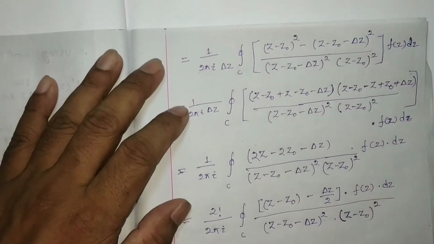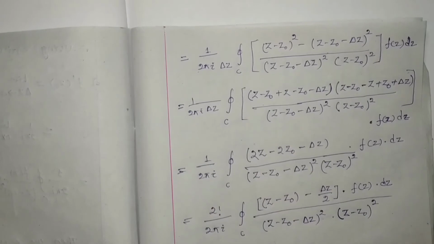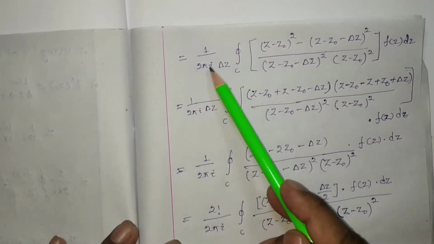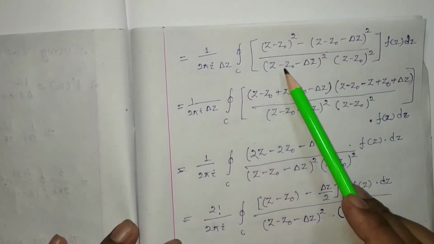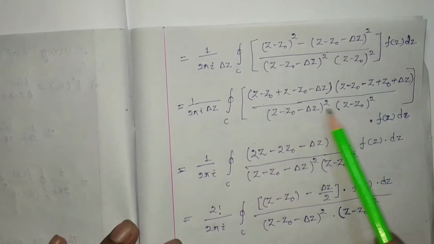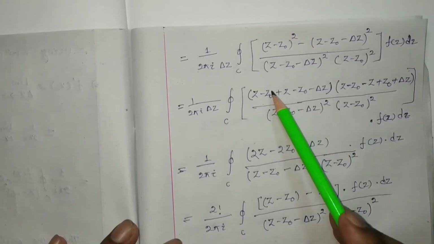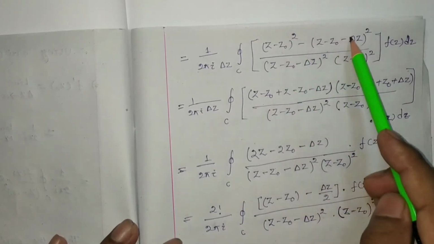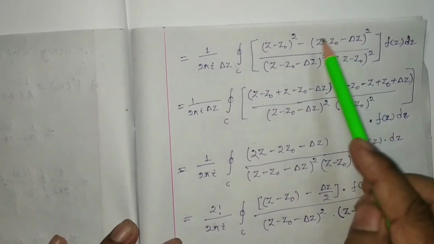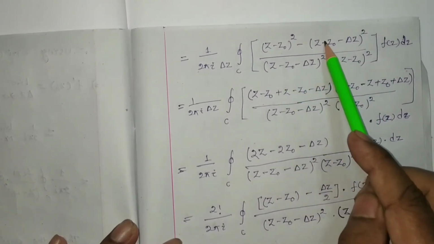Now here, 1 by 2 pi i del z closed integration of c. The two terms in the denominator are unchanged. Here I changed the numerator somewhat in the form of a square minus b square. This is a square minus b square, so we consider (a plus b) into (a minus b), right?